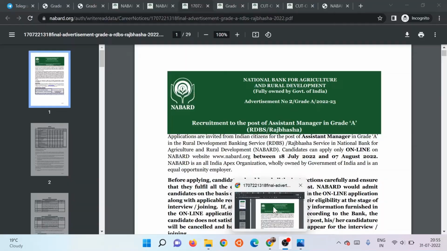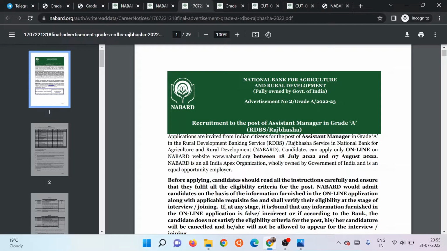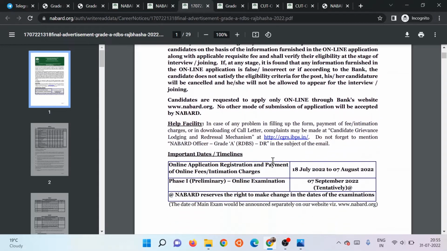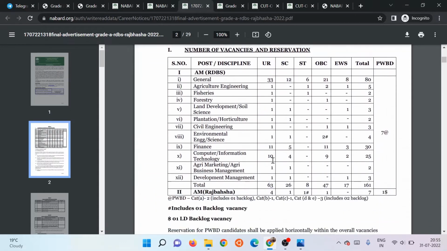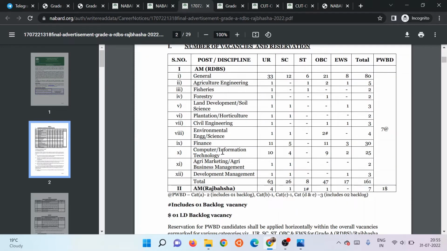Hello. So, to answer the question, should you give Nabard IT? The short answer is yes, obviously. And if you're eligible for both general and IT stream, then which one should you give? I would suggest you give IT because the cutoff goes lower for prelims in IT compared to general.